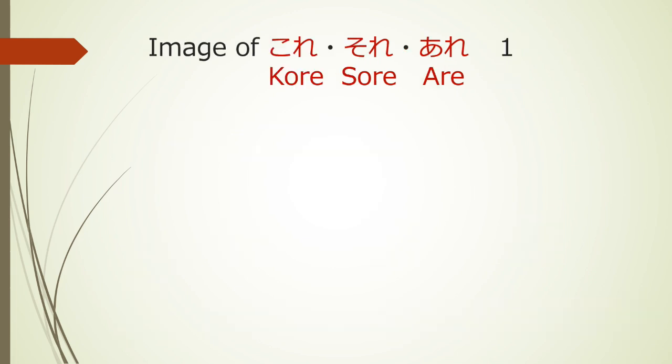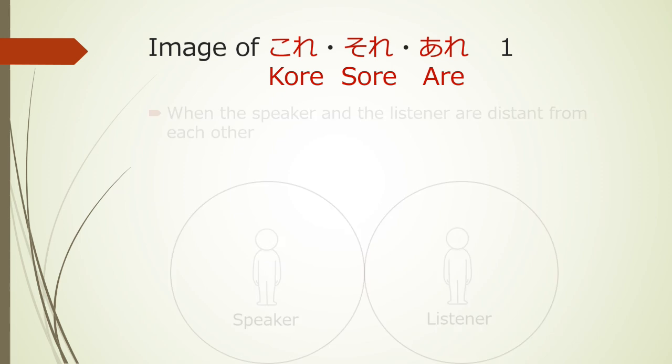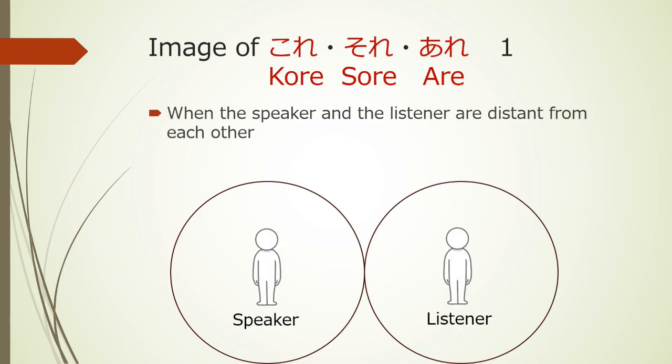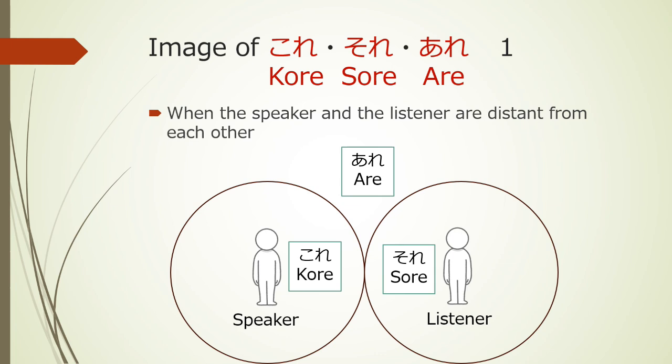Image of これ、それ、あれ one. When the speaker and the listener are distant from each other, これ is close to the speaker. それ is close to the listener. あれ is far from both.